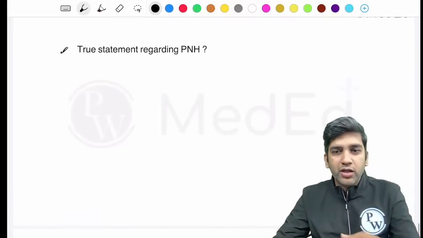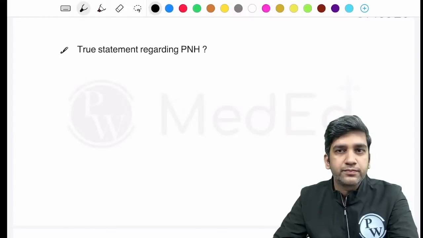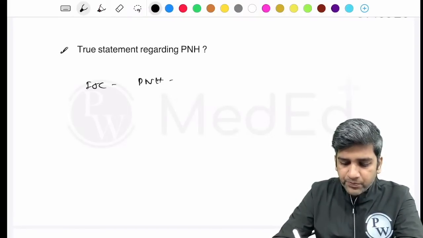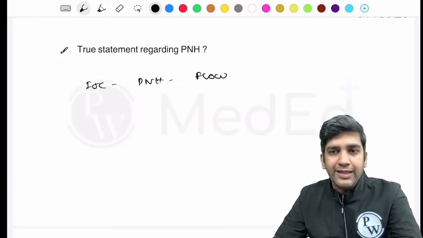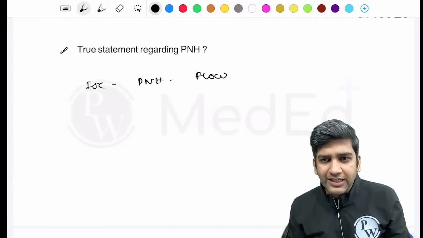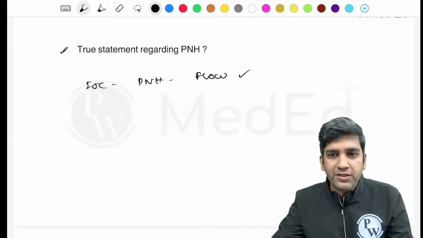Two, regarding your PNH. Investigation of choice for PNH is definitely flow cytometry. That is by default the best thing. Gold standard is flow cytometry. Can you fill in the other options as well? It will help me. Investigation of choice being flow cytometry looks like a very right option. That should be the right answer.